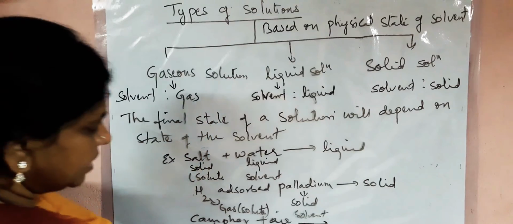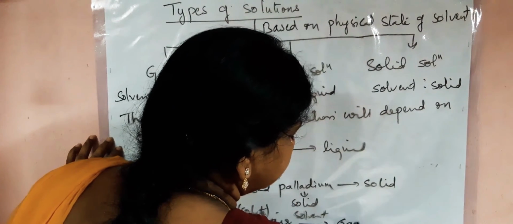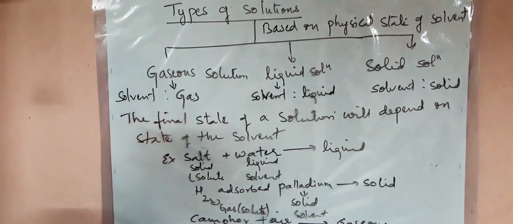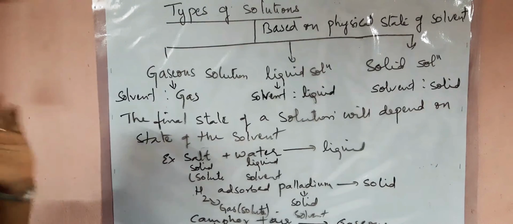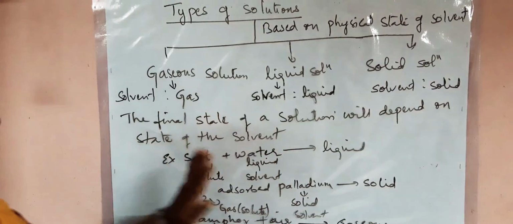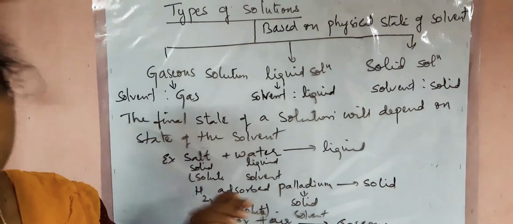So what is the final state of your solution? The final state of your solution is a gas. It is an example of a gaseous solution. So the final state of a solution will depend on the state of the solvent. Whatever is the state of the solvent, the final state of the solution will be that.